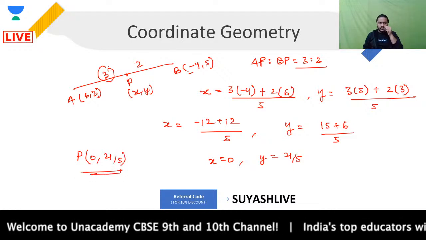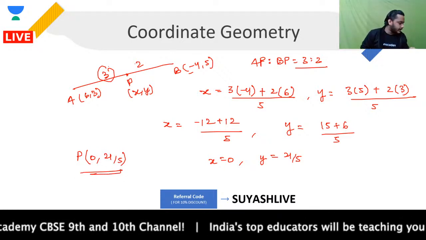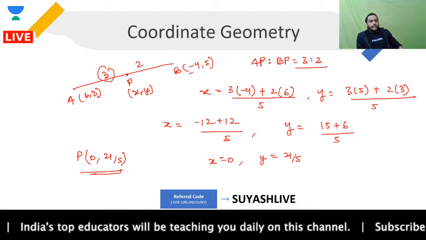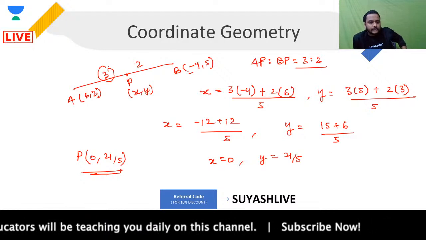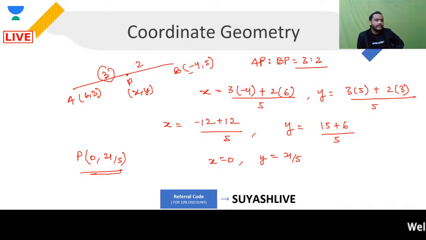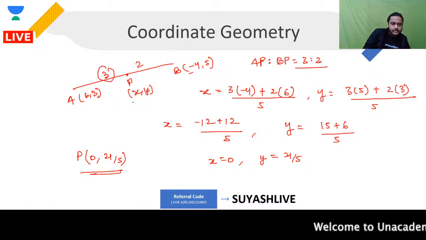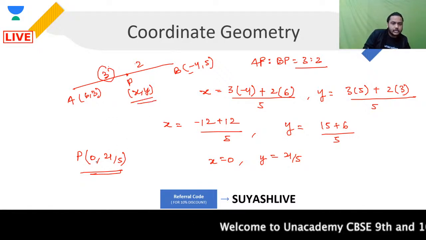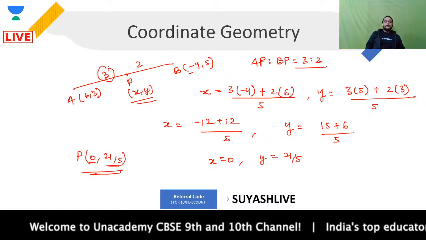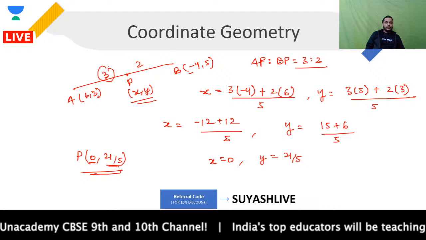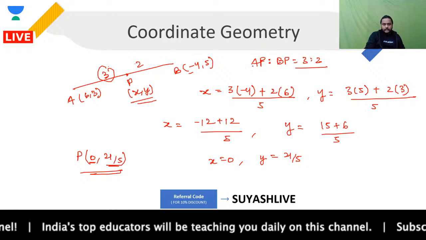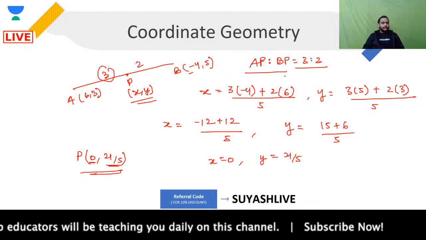Everyone clear with this or not, guys? You got the point? All the students out there, please respond. Everyone clear till here? Do you understand that or not? So this is how you can find the point of division P, which has the coordinates x, y, where x is 0 and y is 21 upon 5. Clear? Please respond, everyone, if you can hear me and I am audible to all of you.